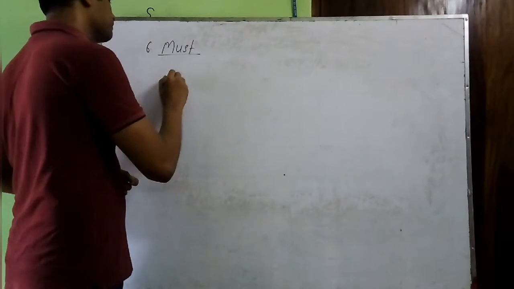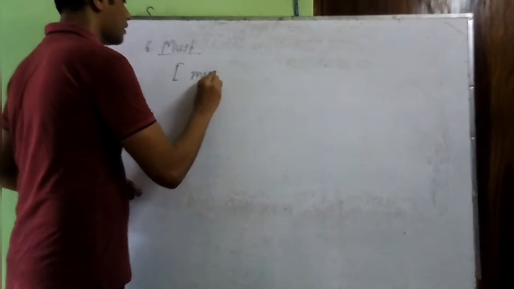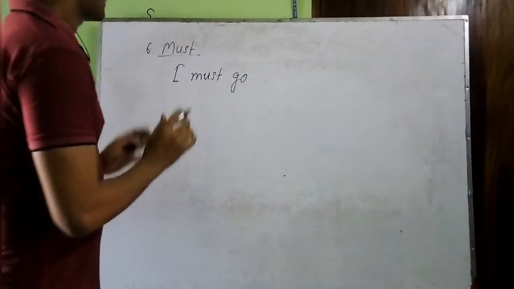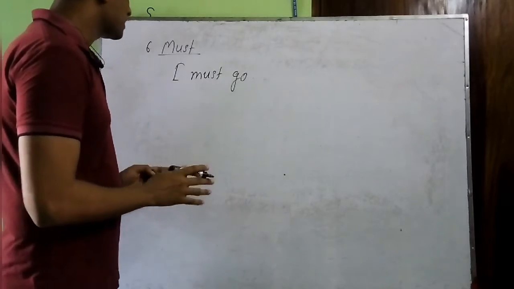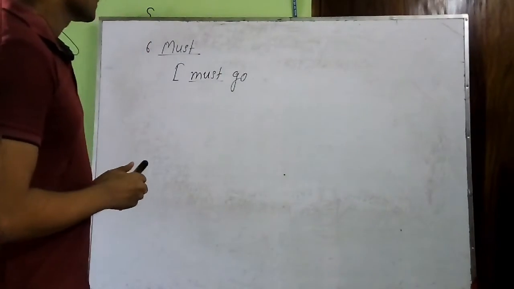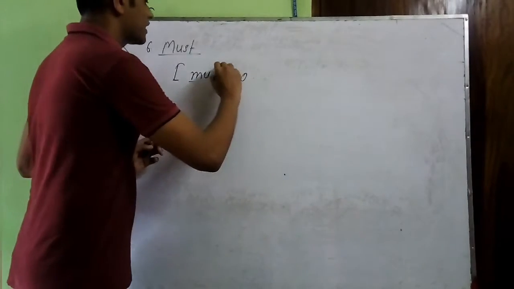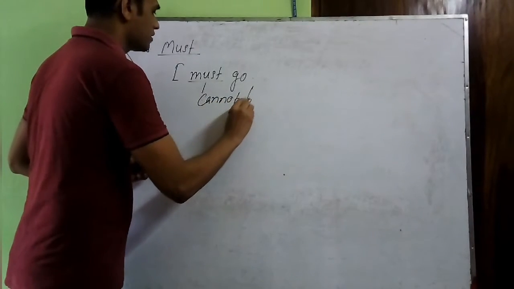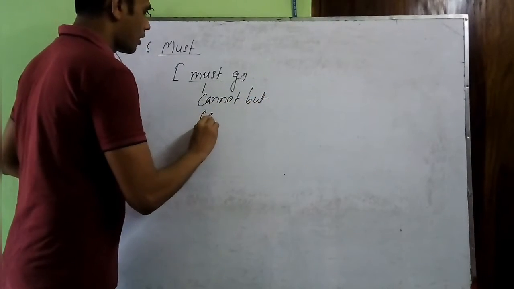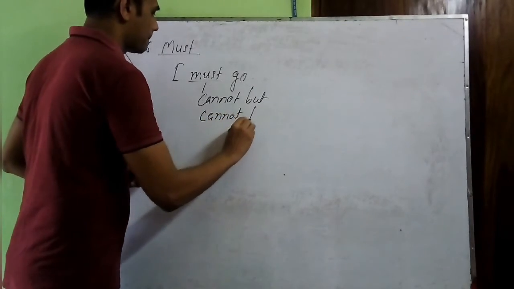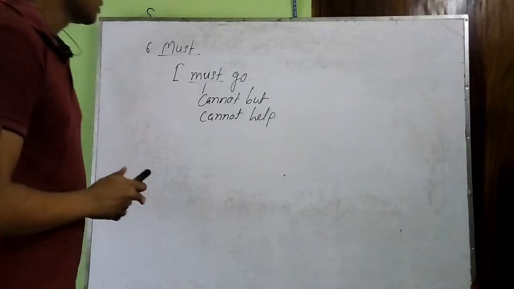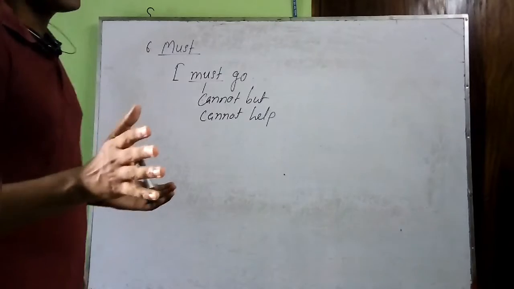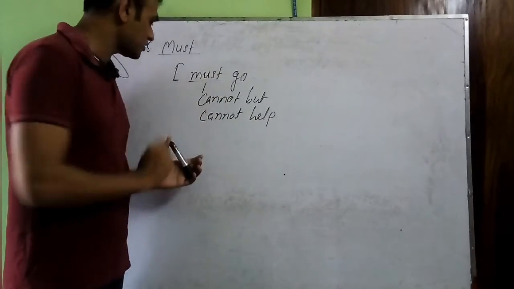Let's take an example. I must go. So suppose you are given this kind of a sentence where you have a must here. So you can make this must either cannot but or cannot help. It actually depends totally on you whether you will take cannot but or cannot help instead of must.